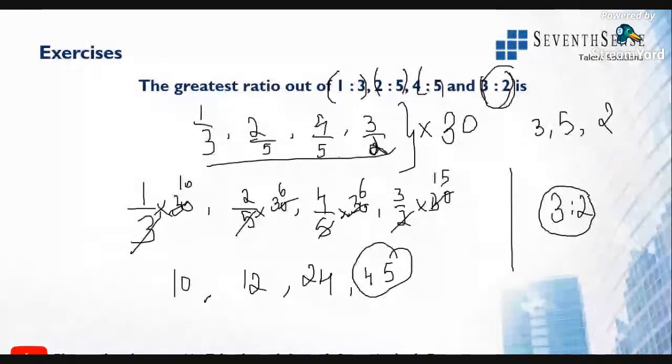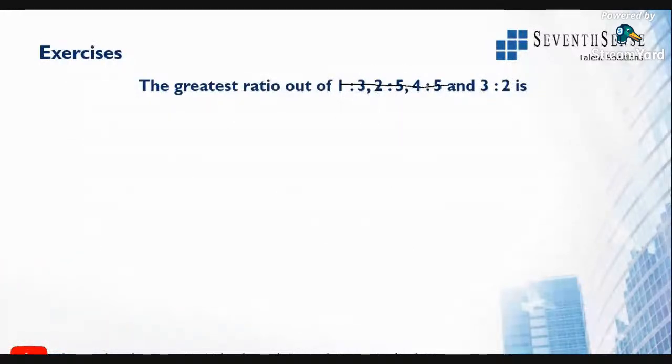Now just applying the same concept, I'll ask you a different question. Suppose the ratios are 2 is to 5, then 8 is to 9, then 7 is to 6, then 1 is to 2. Which is the smallest ratio? Give me the answer. Which is the smallest ratio?